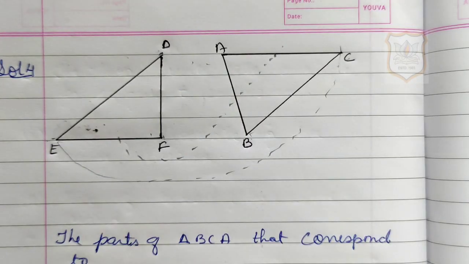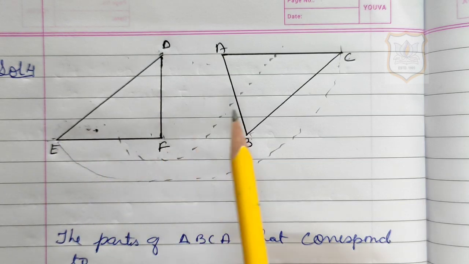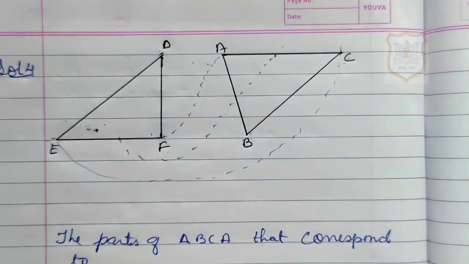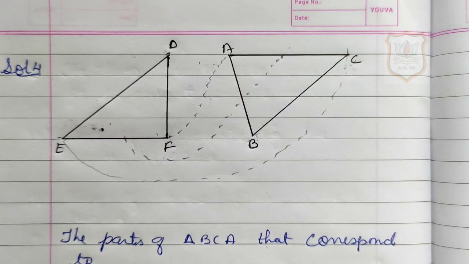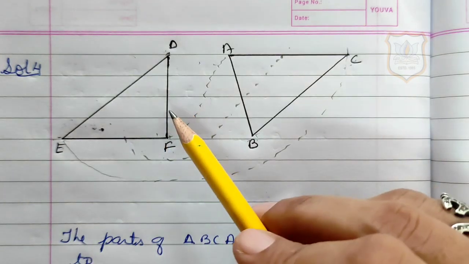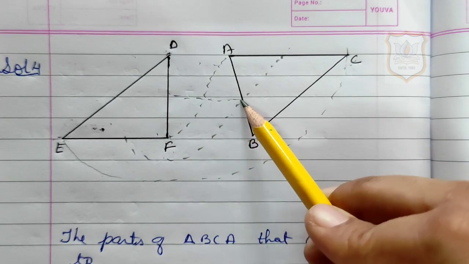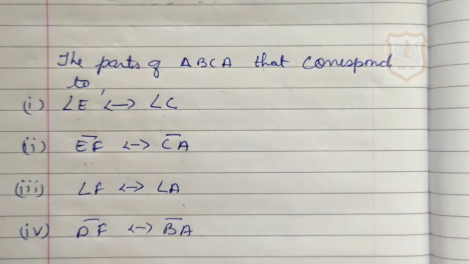Now it is asked in the third part of question number 4 that angle F corresponds to which angle, as it is written that DEF will correspond to BCA. So angle F will correspond to A. So here we will write the answer angle F corresponds to angle A. Now it is asked that side DF corresponds to which side. Now here side DF will correspond to side BA. So here we will write that side DF will correspond to side BA.